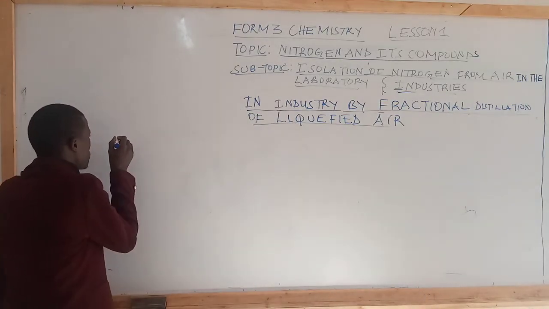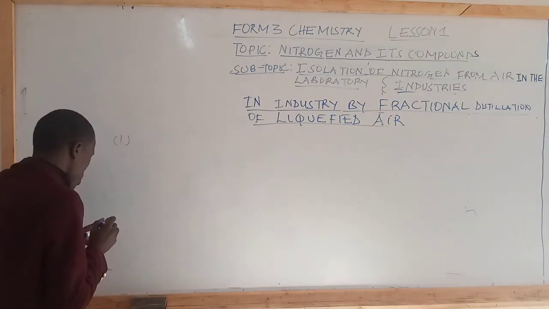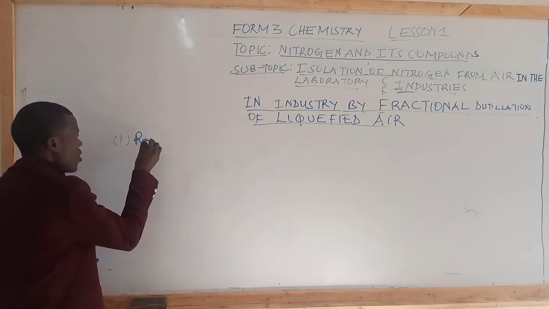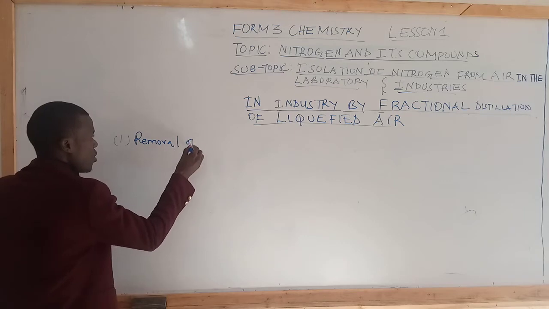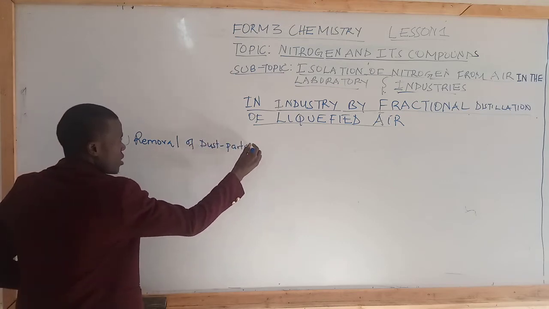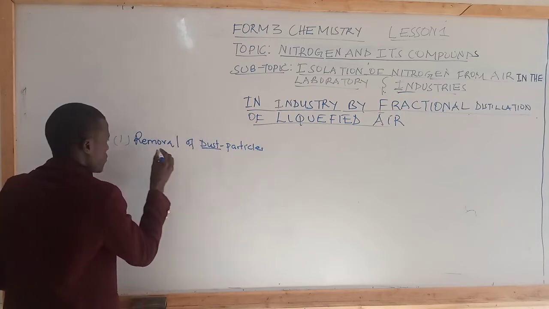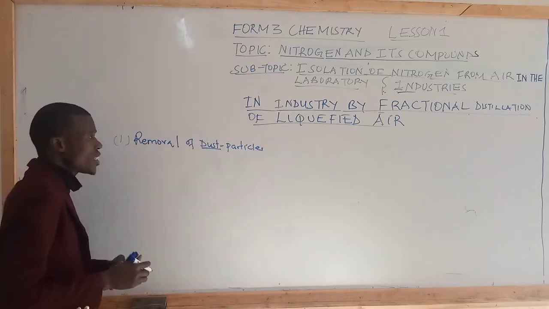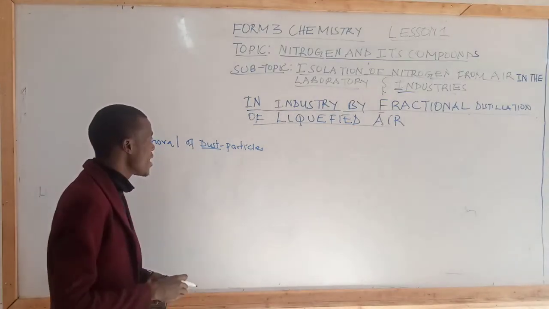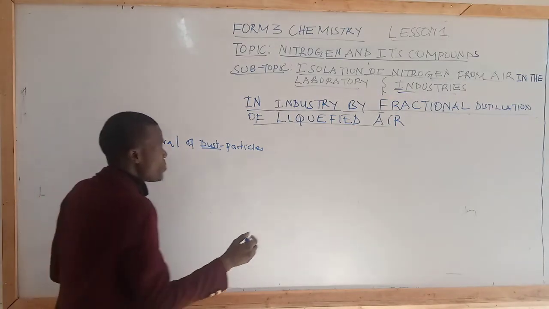So the first step, students, is purification, or removal of dust particles. And this is done by electrostatic precipitation.